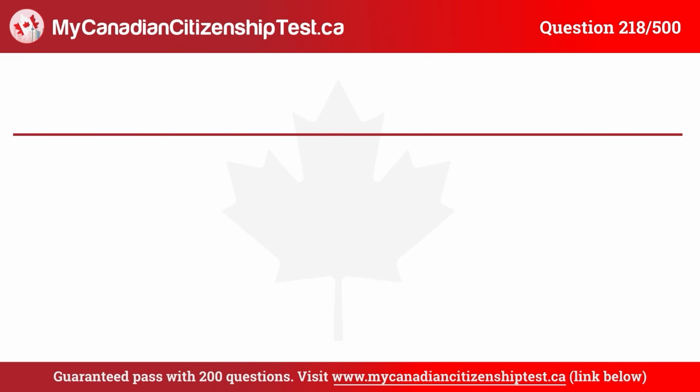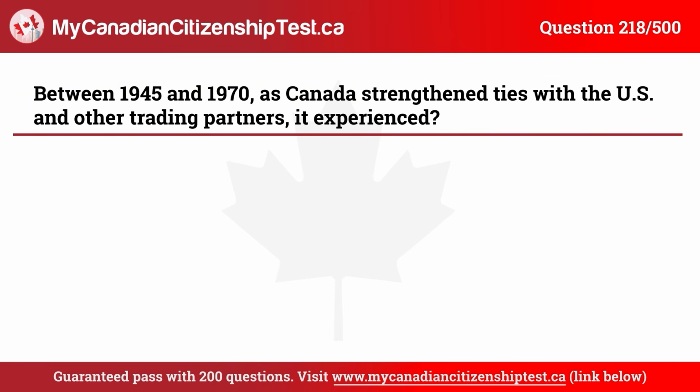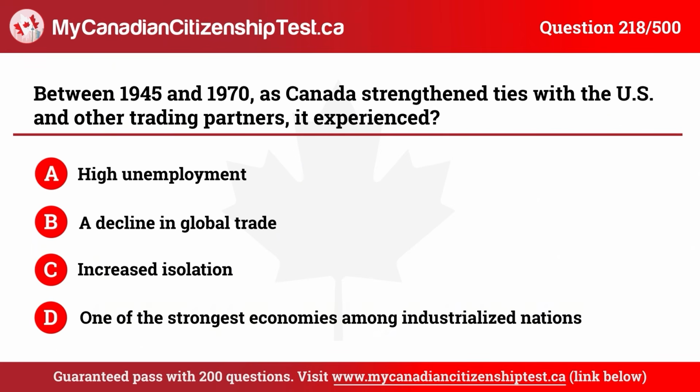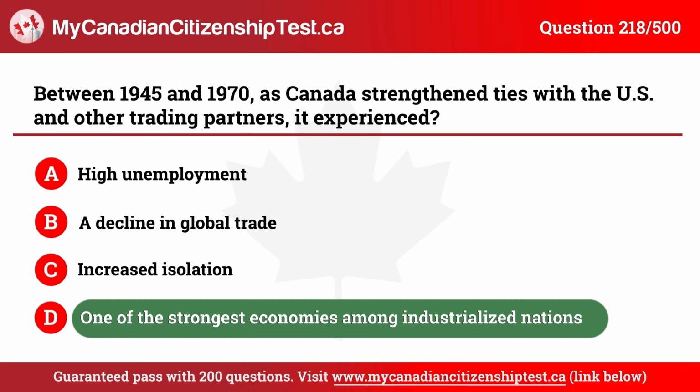Question 218. Between 1945 and 1970, as Canada strengthened ties with the U.S. and other trading partners, it experienced A. High unemployment. B. A decline in global trade. C. Increased isolation. D. One of the strongest economies among industrialized nations. The correct answer is D. One of the strongest economies among industrialized nations.